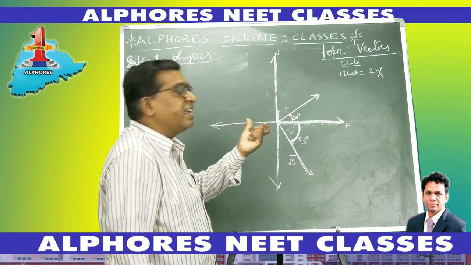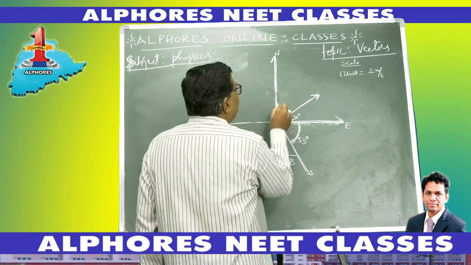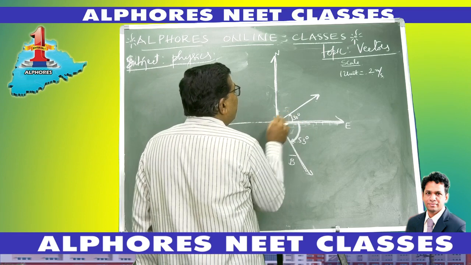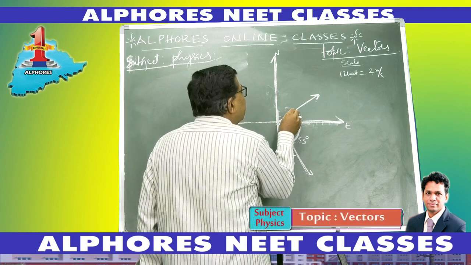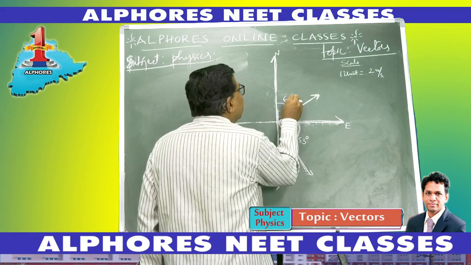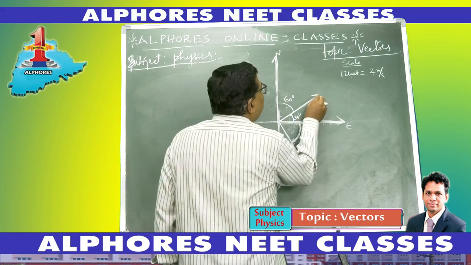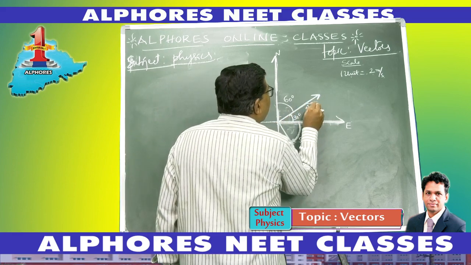And you know, the same thing can be expressed in another form also. Look, this is east and north. We know the angle between these two is 90. If this is 30 degrees, then the remaining angle is 90 minus 30. This is 60 degrees.